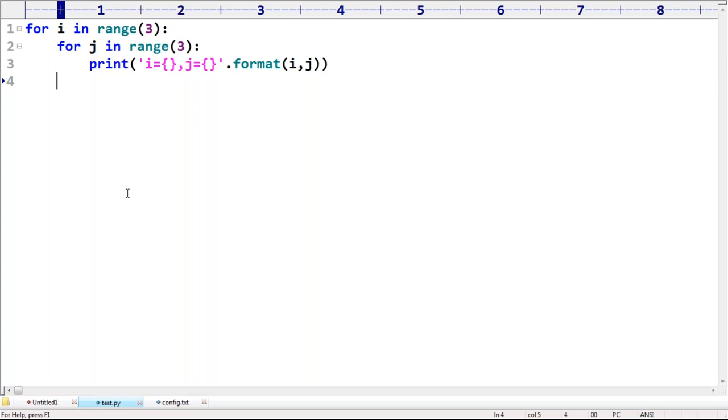Yeah, Prasad, we are not required to take I is equal to 0, j is equal to 0, because for each I in range of 3, the I value and j value will already be there. Okay, first in this, the first value is 0. First 0 will be assigned to I. Okay, I will execute, Santosh.